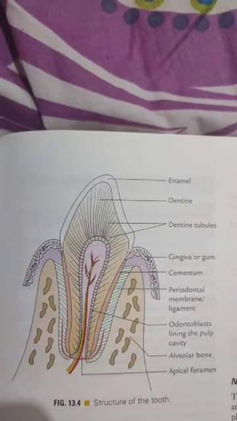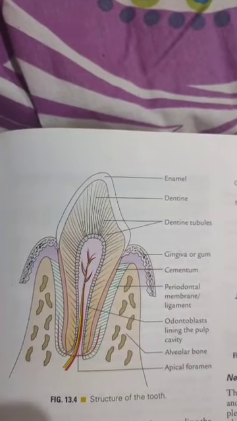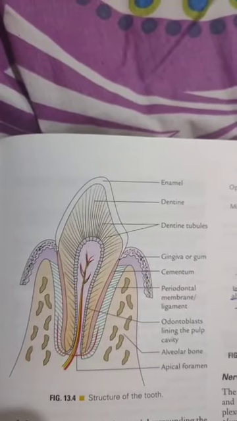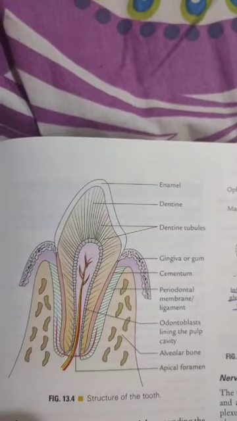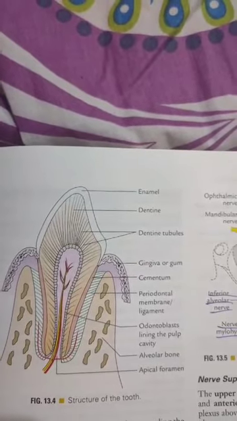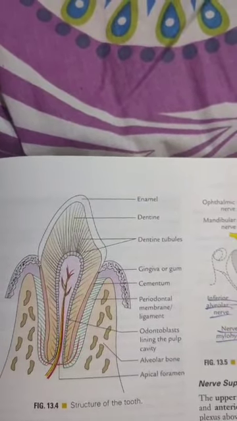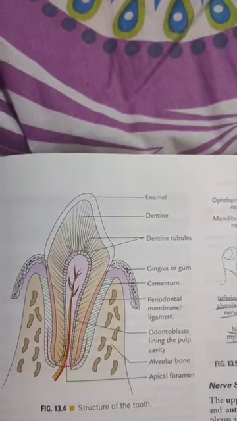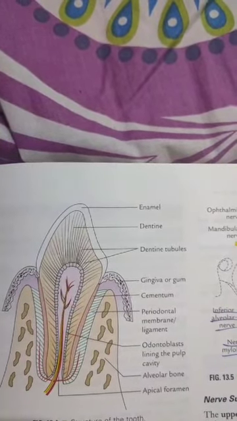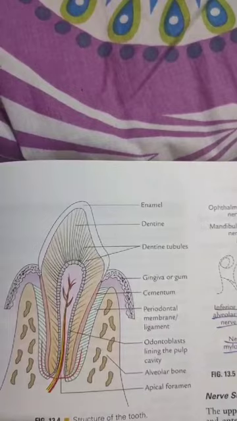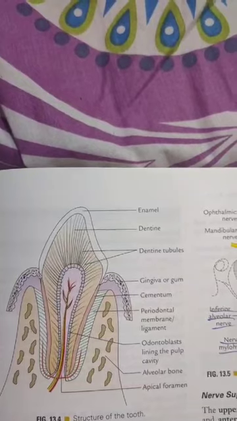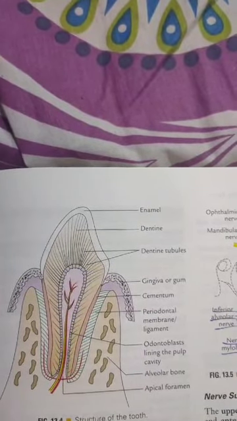Each tooth is composed of specialized connective tissue that has several parts. One is the pulp. It is the inner core connective tissue of the tooth. Blood vessels, nerves and lymphatics are there, and covering it there is dentine. Dentine is a calcified material surrounding the pulp cavity. Enamel is the densely calcified white material covering the crown of the tooth. It is the hardest substance in the body. And the cement, it is the bony covering of the neck of the root of the tooth.